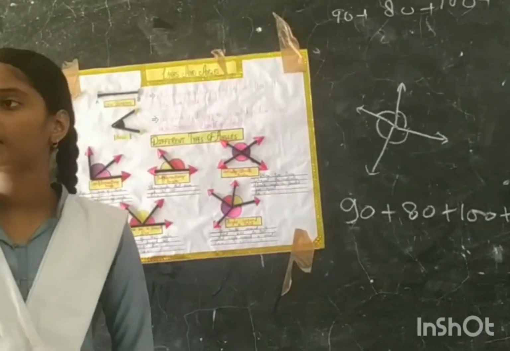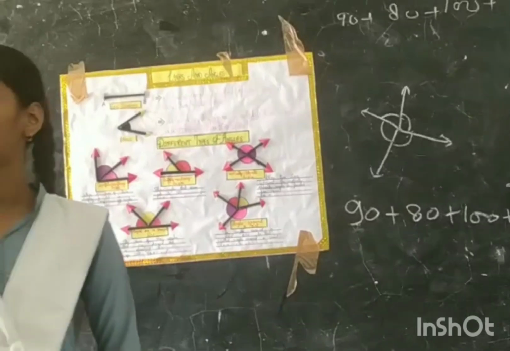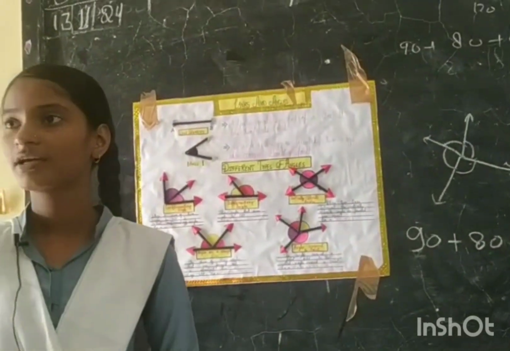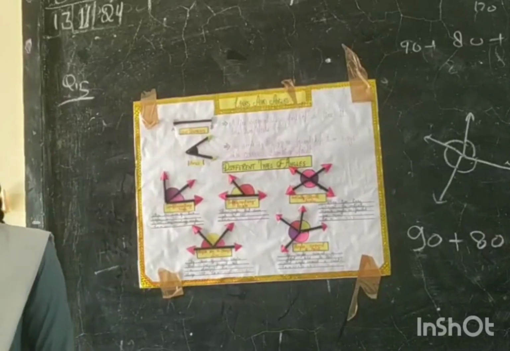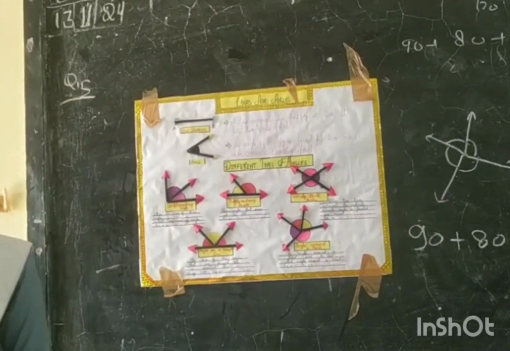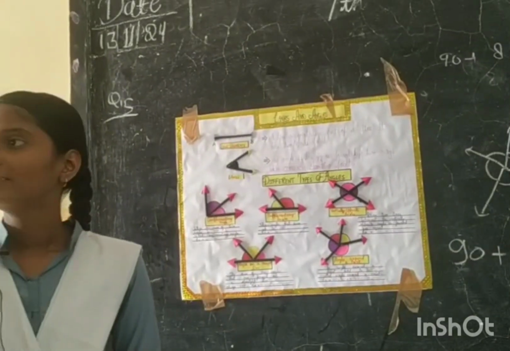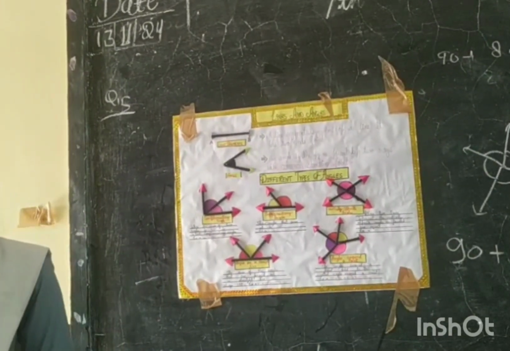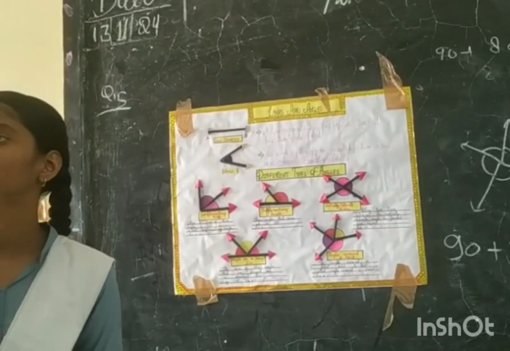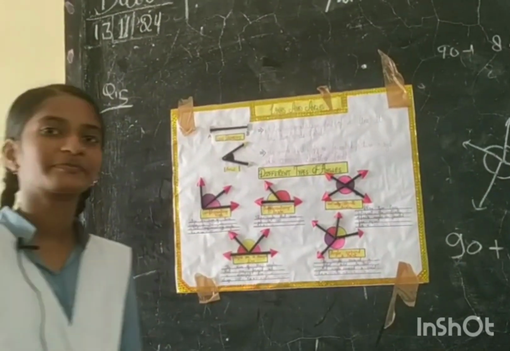So my topic is completed. Any doubt, class? Ask me any question. Aditi, stand up. Tell me what is an angle. A figure which is formed by two rays or lines that share a common. Sit down.